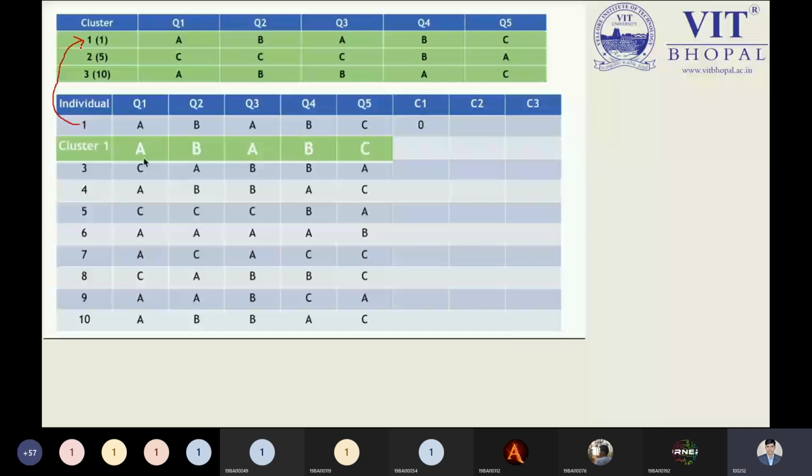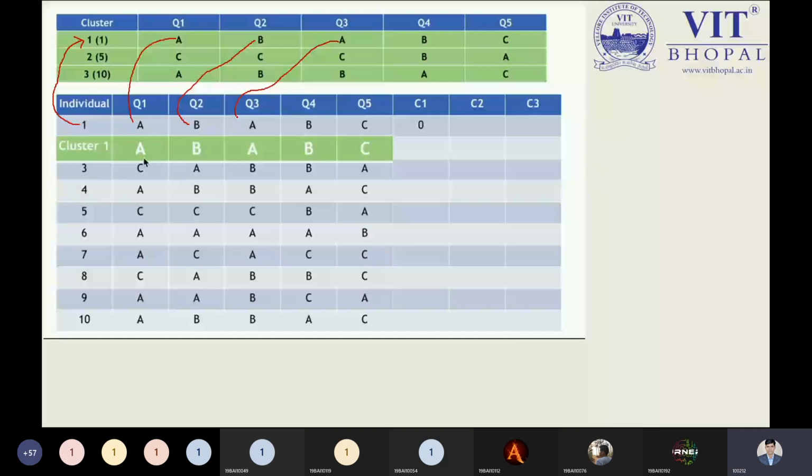So A1 is matched with the A. If a feature is matched, nothing will be added. This is matched with this point, so we will add nothing.